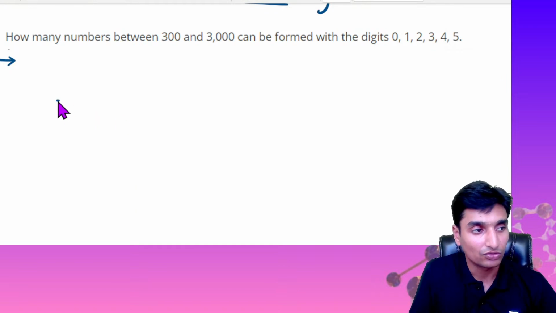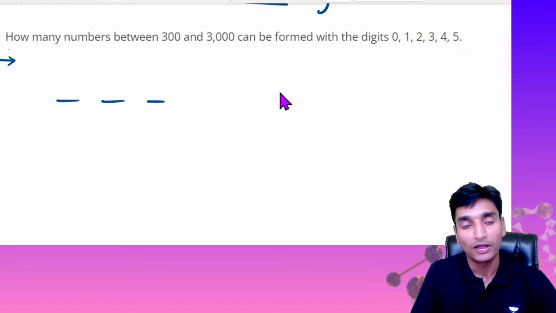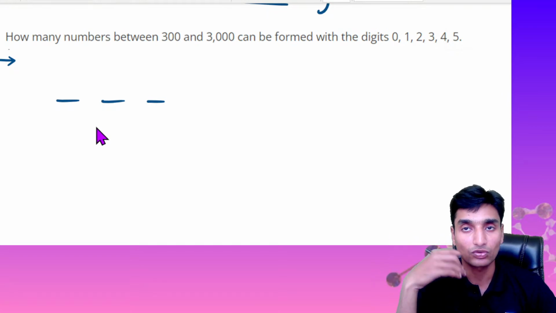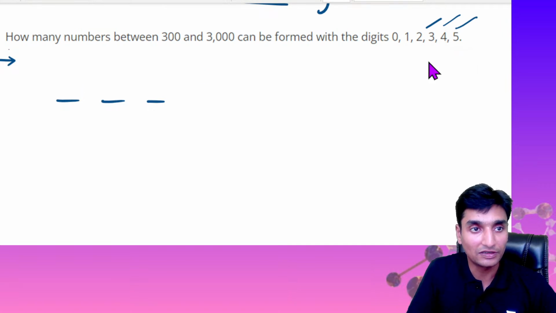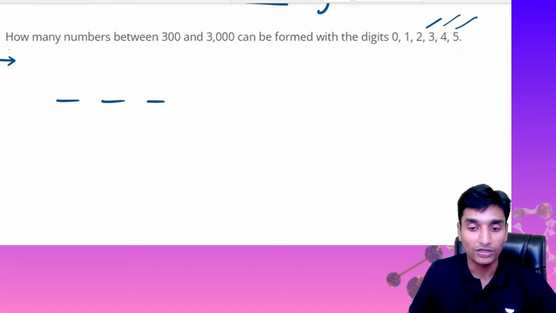So see here, guys, for 3 digit numbers we have 0, 1, 2, 3, 4 and 5 available. Now these 3 digit numbers are to be greater than 300, we need numbers larger than 300. So for them to be more than 300, it must be either 3, 4 or 5. Okay, we can substitute these 3 numbers.